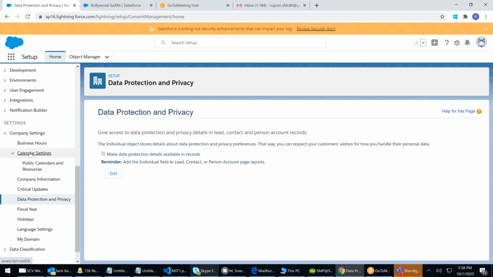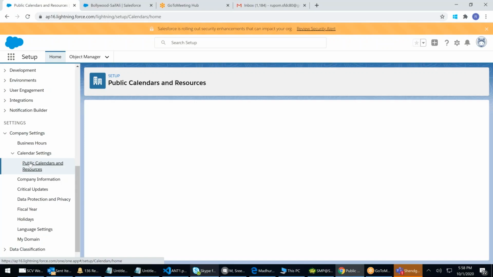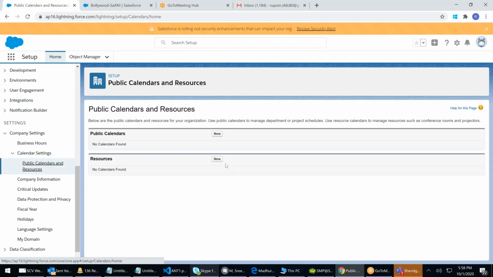Next, calendar settings. You can create a public calendar, a team calendar, or a resource calendar, like a projector. In my company, there is only one projector. I want people to book the projector so that nobody fights. I have a meeting, he has a meeting, and both are saying, I want the projector. I will create a calendar called Sony projector. Now, in the calendar, book it. 2 to 3 is mine, 5 to 7 is yours.